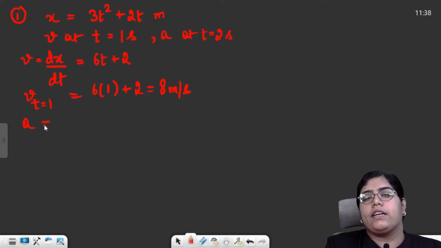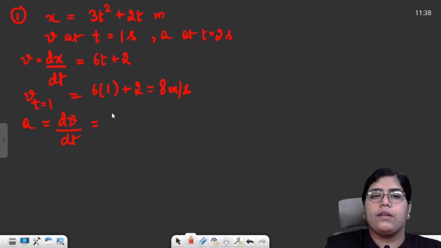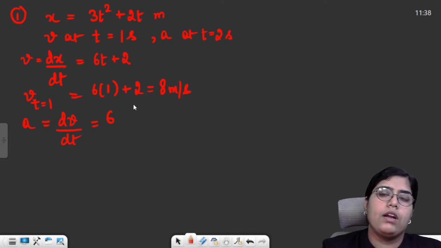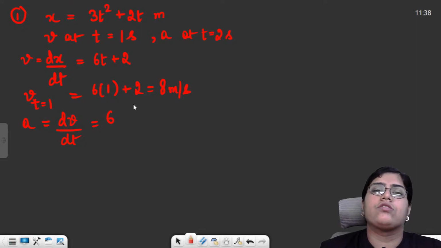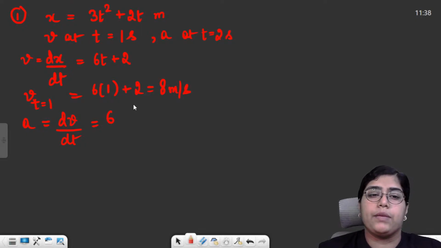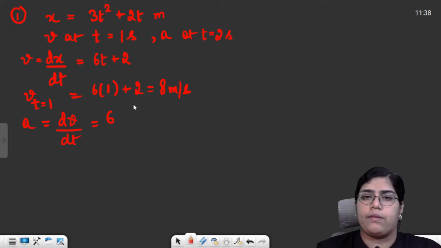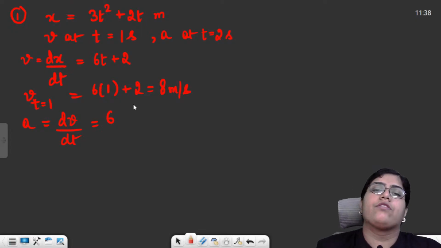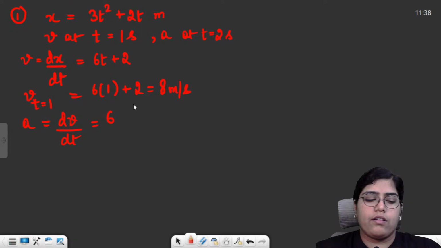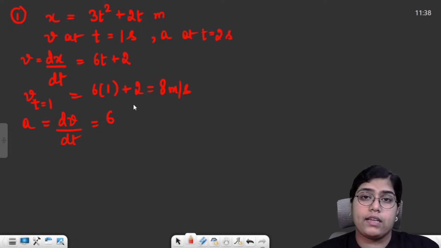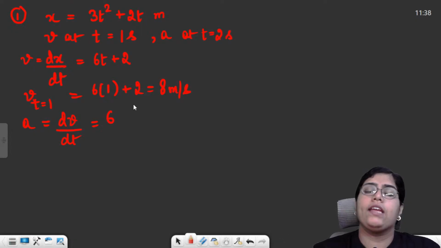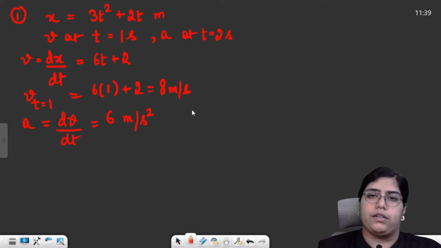Then for calculating the acceleration, I have to again differentiate velocity with respect to time. This comes out to be 6. Now time has just vanished in acceleration. This means your acceleration is constant in this particular case. That means it is not dependent on time. That means if you check the acceleration at 1 second, 2 second, 100 second or 500 second, or at any instant of time, your acceleration will always be 6 meter per second square, right?